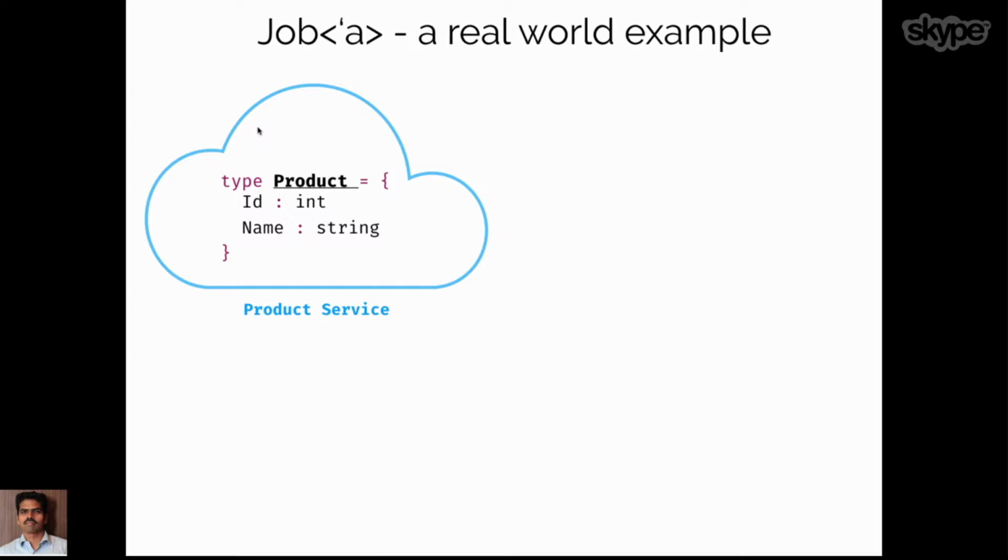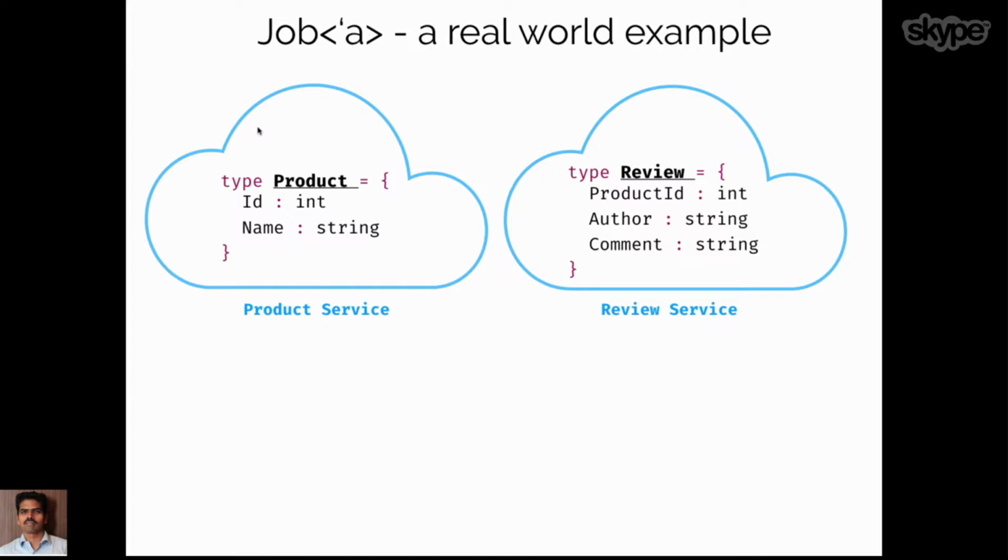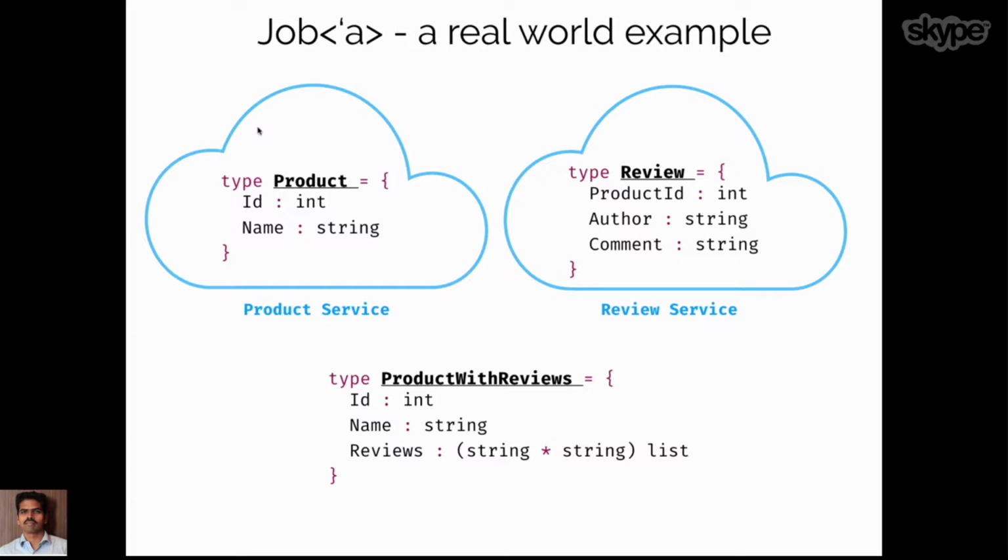One such requirement was that we had a product service, which gives the data of a product. And there is another service, which stores the reviews of a product and gives the reviews of the product back. What we actually wanted was kind of a table join, where we join the products with the reviews and return the results back. But the only thing is we cannot do joins across different cloud services. So what we need to do is make two HTTP calls, get the results, combine them and return it back.